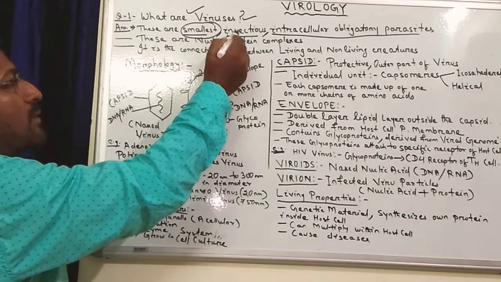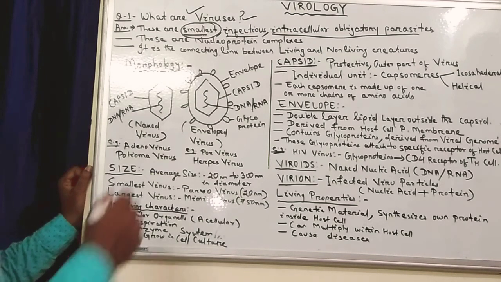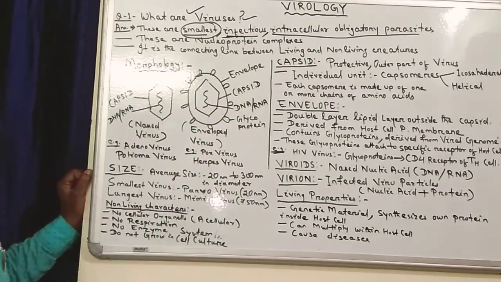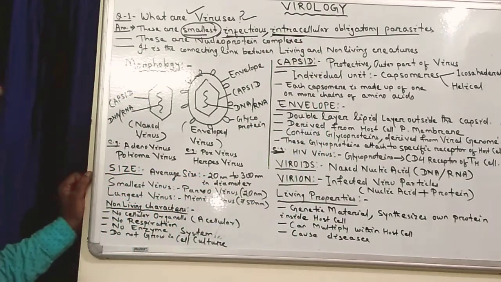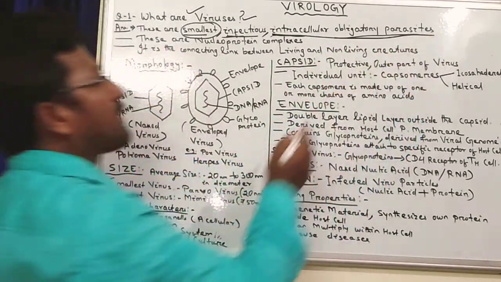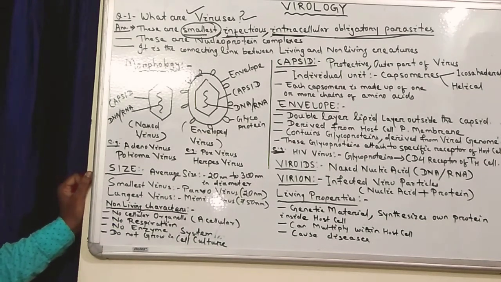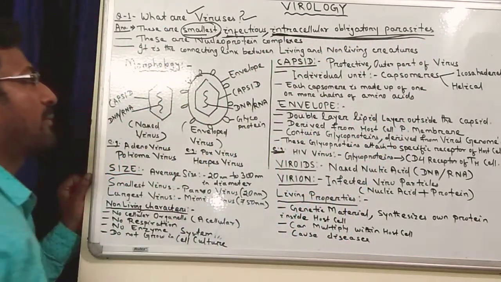And why is it infectious? You have already heard that several viral diseases are now occurring on the earth. So it is a very infectious organism because it is responsible for several types of diseases. The third term is intracellular obligatory parasites. Intracellular means the virus is active within the cells. Obligatory parasite means it can only reside and replicate within the host cell. So this is a very important term, intracellular obligatory parasites. This is for the virus only.